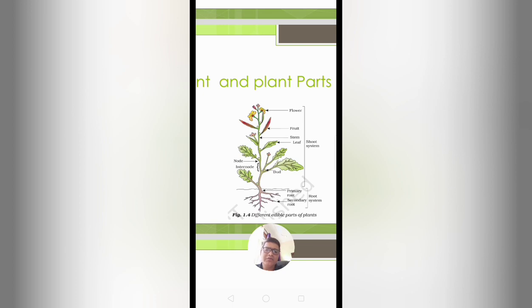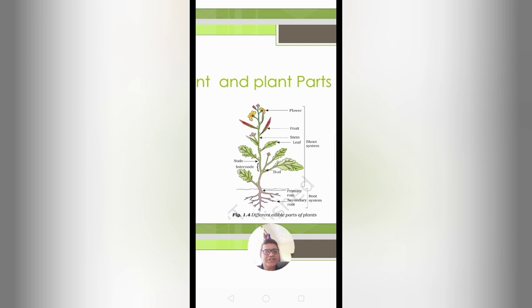Do you know why the leaf color is green? Why? Presence of chlorophyll. How does photosynthesis occur? In the presence of CO2, water, chlorophyll and sunlight.